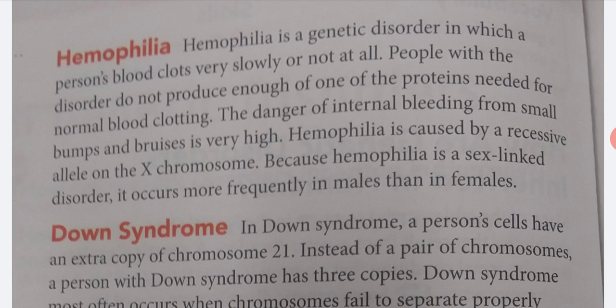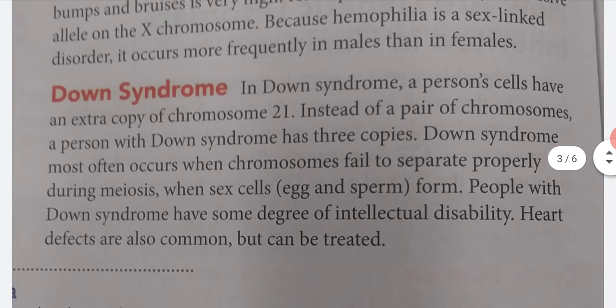Hemophilia. Hemophilia is a genetic disorder in which a person's blood clots very slowly or not at all. People with the disorder do not produce enough of one of the proteins needed for normal blood clotting. The danger of internal bleeding from small bumps and bruises is very high. Hemophilia is caused by a recessive allele on the X chromosome. Because hemophilia is a sex-linked disorder, it occurs more frequently in males than in females.